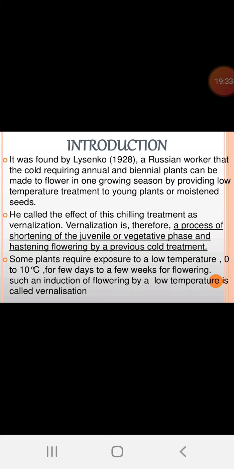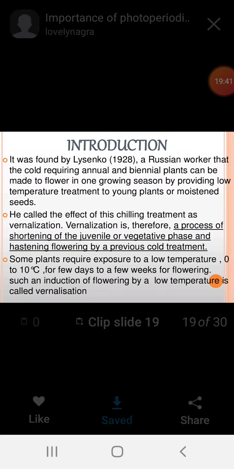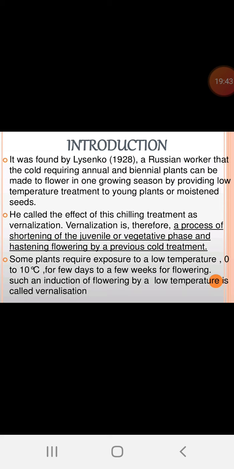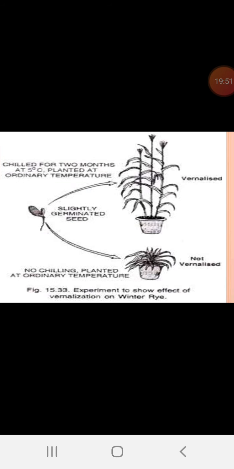So, like that in nature they themselves are exposed to the low temperature. During certain seasons the temperature may be altered. So, in the plant body, nature itself uses this type of low temperature treatment.